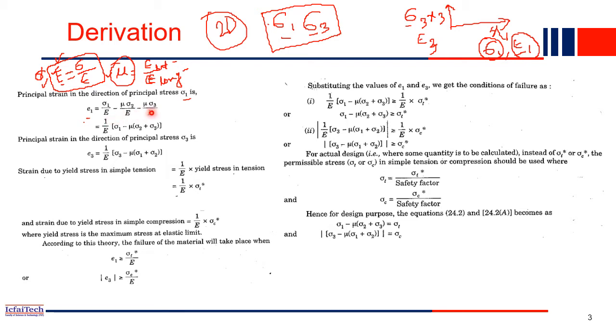Now you can tell why it is negative, because we'll draw a simple experiment, then you can understand. For example, this is a bar, a steel bar, and you are applying a load P in both directions. Now what will happen? Once you apply the load, the length of the bar will increase, right? Because the material is elastic, the length will increase. You are gradually applying more force. So see, the length has increased.